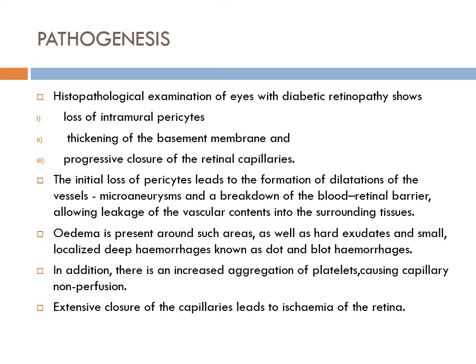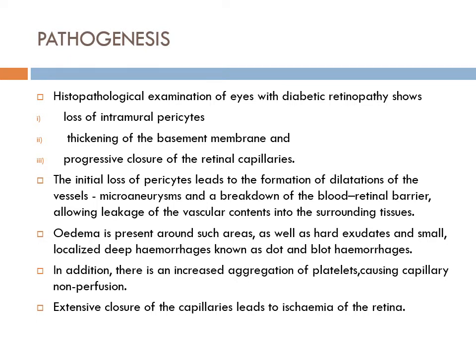So the pericytes lining the capillaries in the retina are lost by hyperglycemia. Then there occurs thickening of the basement membrane and also progressive closure of retinal capillaries.